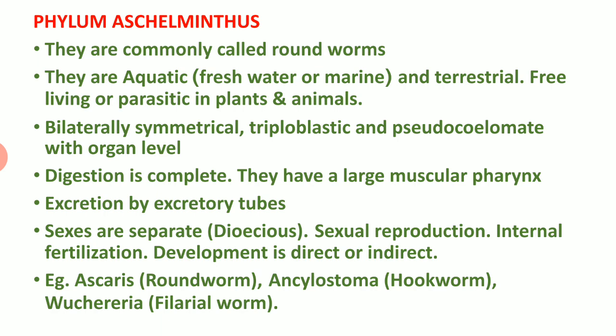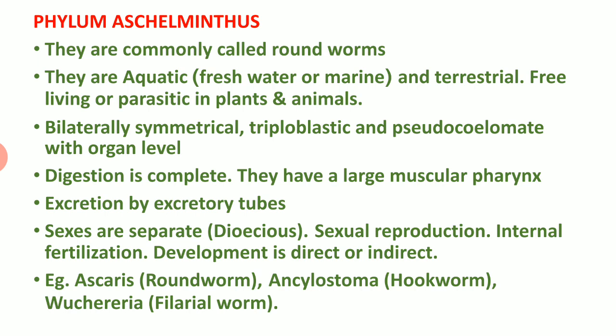The next point, sexes are separate. Separate means they are dioecious, meaning the male sex organ is found in one individual and the female sex organ is found in another individual. There are males and females. They show sexual reproduction. Then coming to the style of fertilization, that is internal fertilization. The fertilization process takes place inside the body.